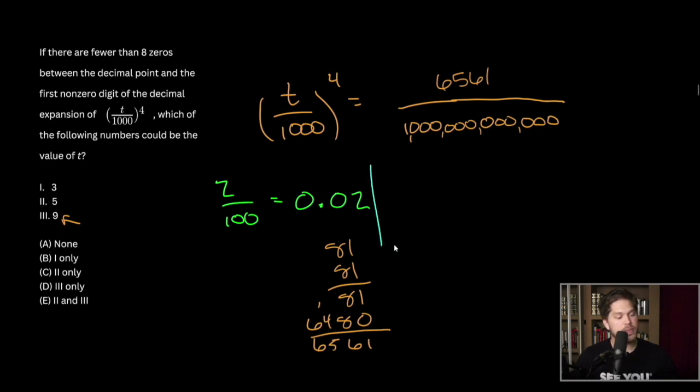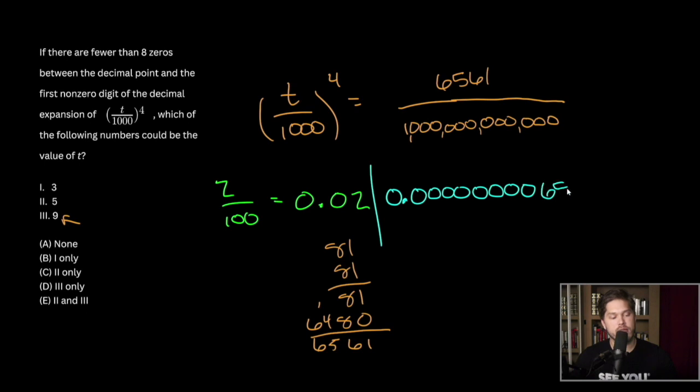Okay, so what is this going to look like as a decimal? It's going to look like 0. How many zeros do we have? We have 12: 1, 2, 3, 4, 5, 6, 7, 8, 9, 10, 11, 12. And the 6561 is going to fill in these last 4 zeros.